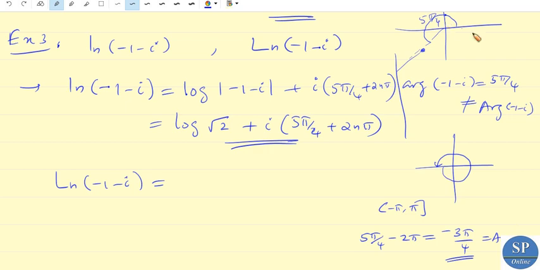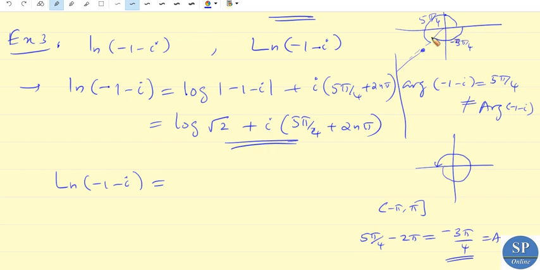Or we can find this principal argument by calculating the angle negatively. That is, here this is the angle 0, this is pi by 4, this is 2 pi by 4, and this is 3 pi by 4. Okay, this is minus 3 pi by 4. Clear, this is 0, this is minus pi by 4, minus 2 pi by 4, and minus 3 pi by 4.